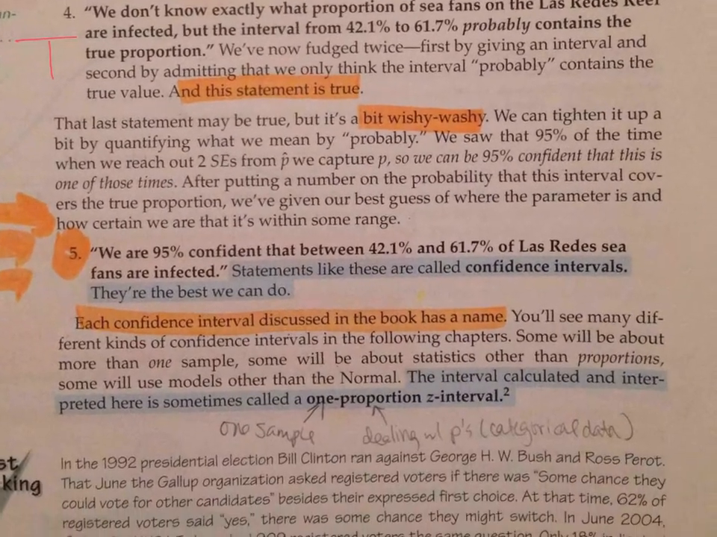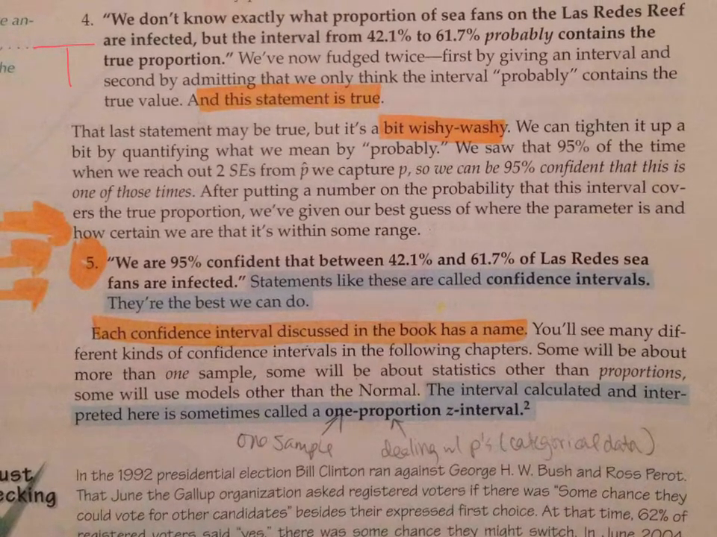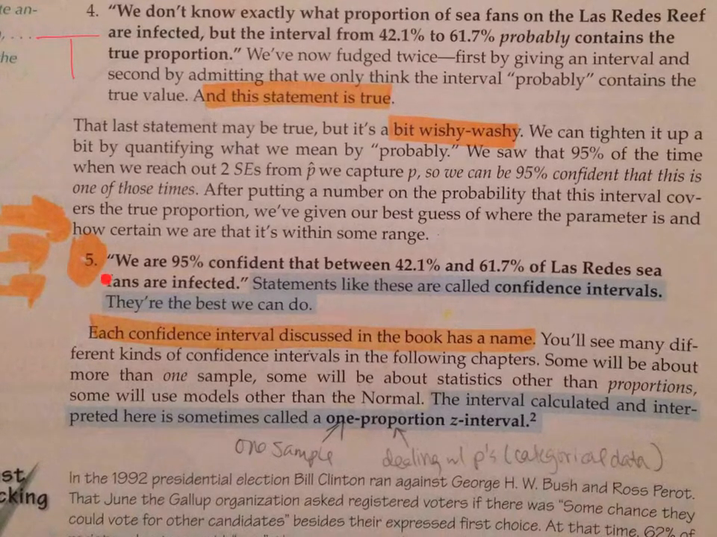So here's your form sentence that you want to start to memorize. We are 95% confident that between 42.1 and 61.7% of the Los Redes sea fans are infected. So let's look at what all this entails for a perfect sentence. 95% confident: we're telling them our confidence level, we're giving them the range, and then we're putting it in the context of the problem.